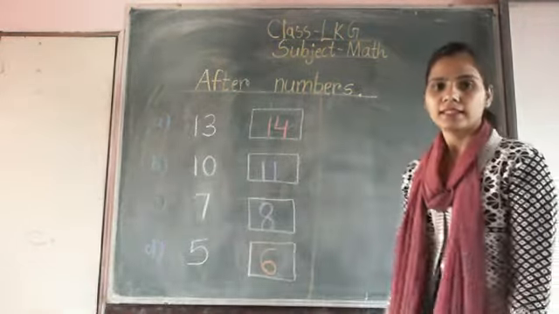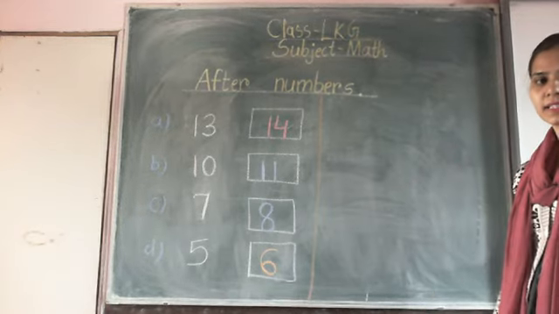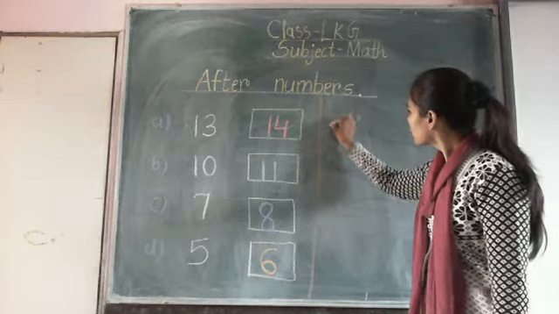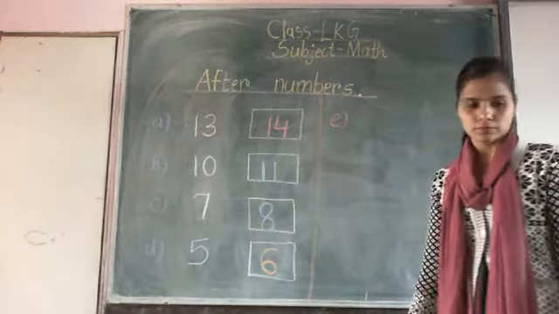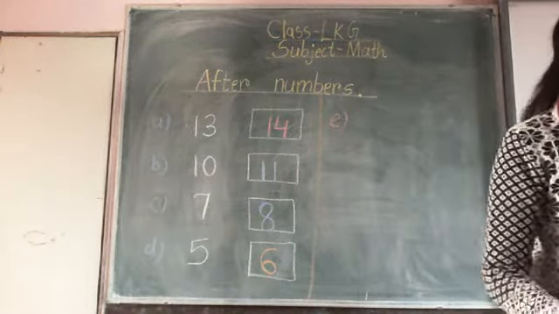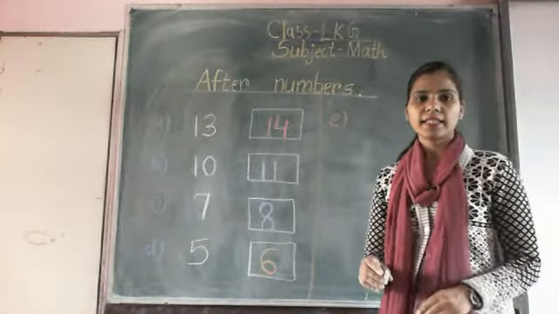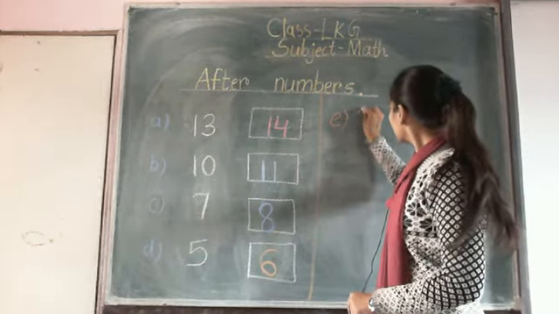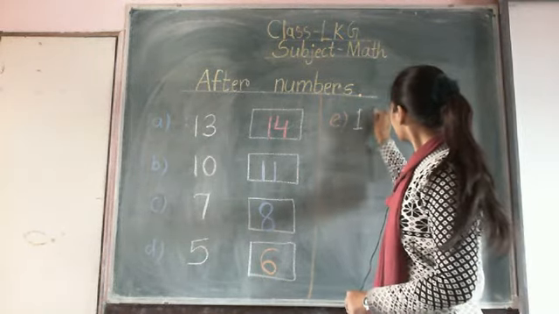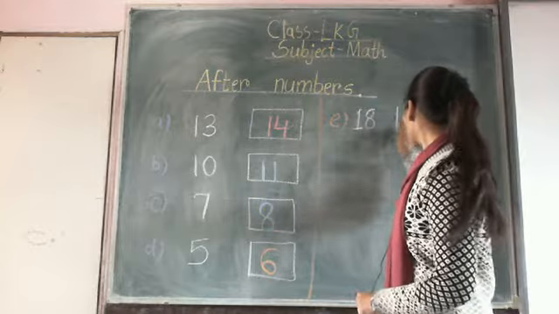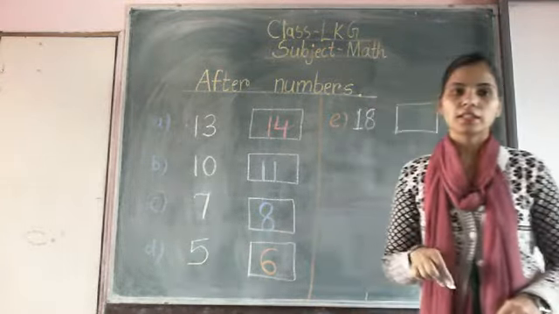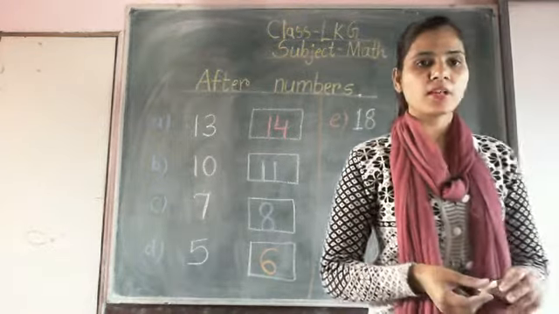After D, write down E. Write number E. E is 18. Now what is the after number of 18? Tell me what is the after number of 18?